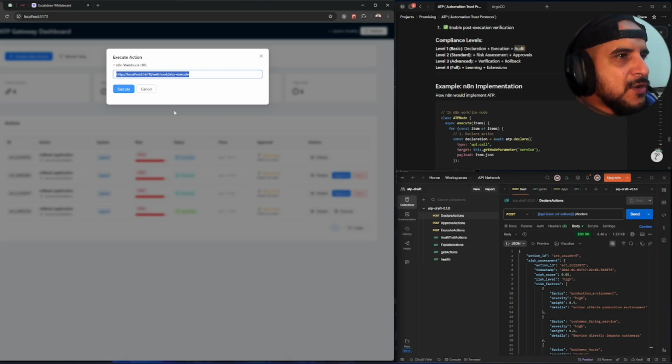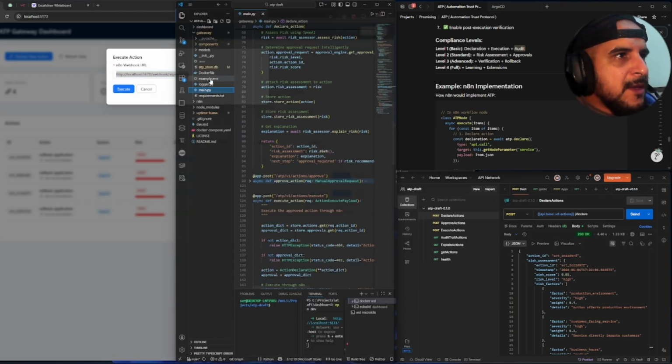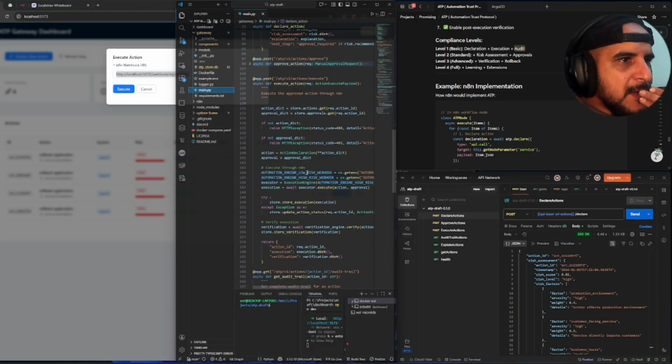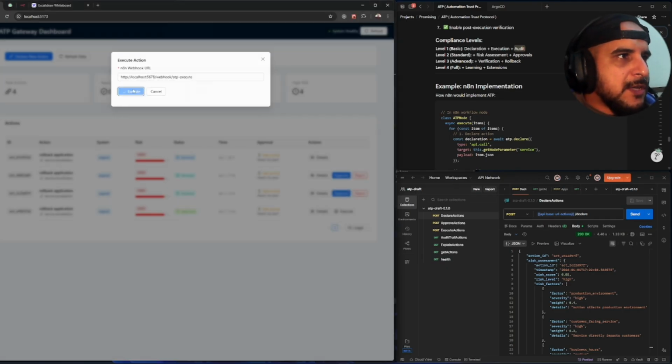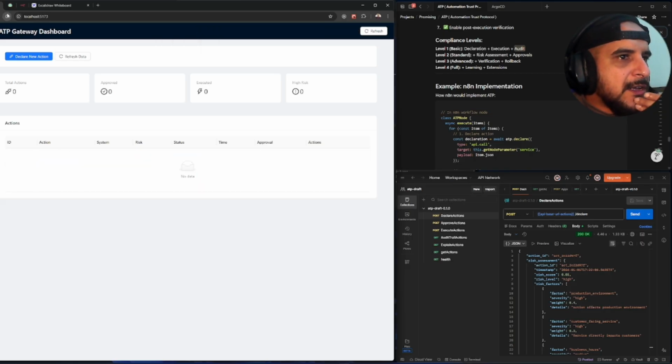In the backend, approve execute is going to use the executor, and the executor is going to use its own webhook. This is not the right way to do it. In real life, you're going to need storage for these webhooks so you can attach every specific outcome to a known workflow. But just for demo purposes, we did that. So we hit execute, and the action got executed.